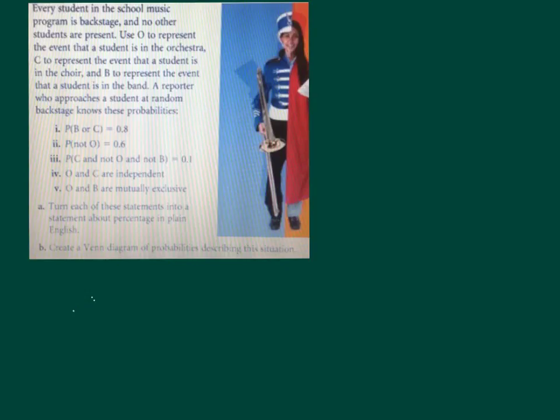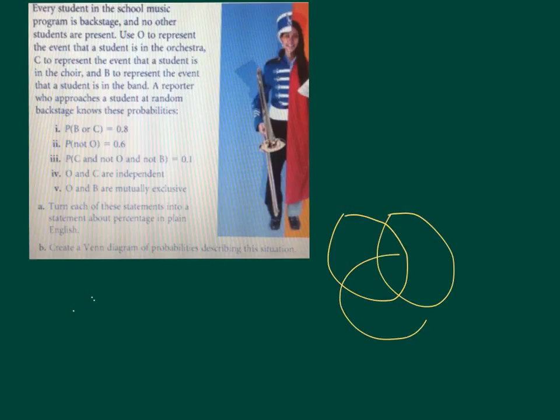Alright, so in this question, this is the Venn diagram question that one of you was able to complete for a chocolate, and some of you had kind of asked to look at this one. So we had band, orchestra, choir. Alright, first thing we want to look at is probably number 5.